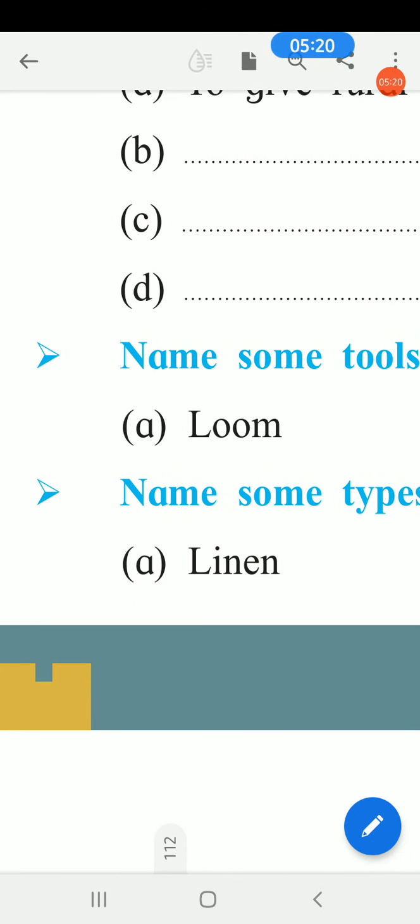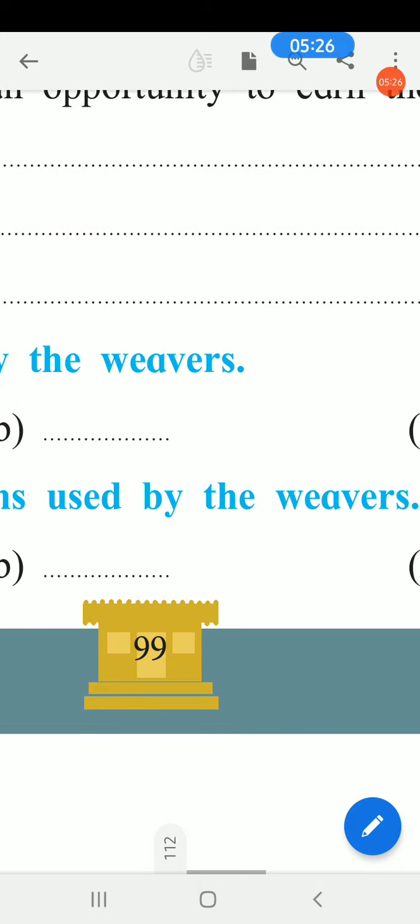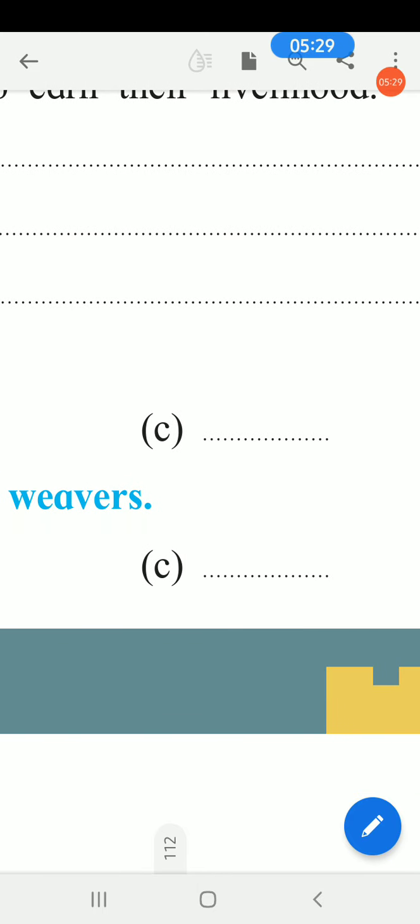Now the next is: name some tools used by the weavers. Which tools do the weavers use? The first is loom. Then scissor, bobbin, yarn. Yarn means colorful threads, different threads. Yarn means dhage.